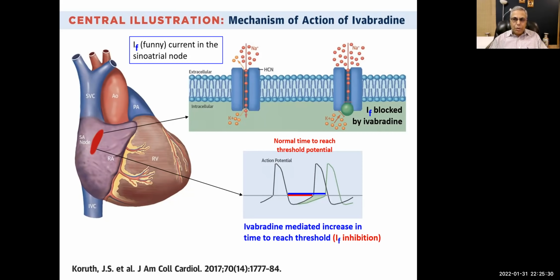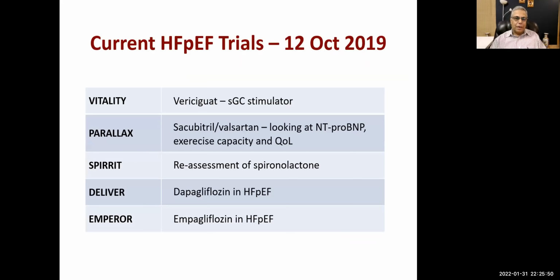How do beta blockers work? Beta blockers block the activity of norepinephrine, right? But this ivabradine is working directly on the funny channels, right? I hope everybody got this point. So let's go forward. It causes a decrease in heart rate.